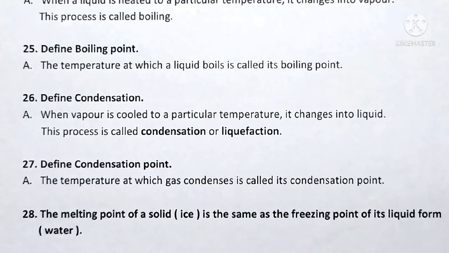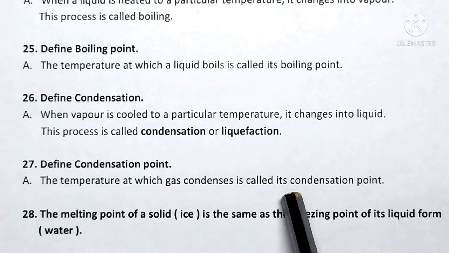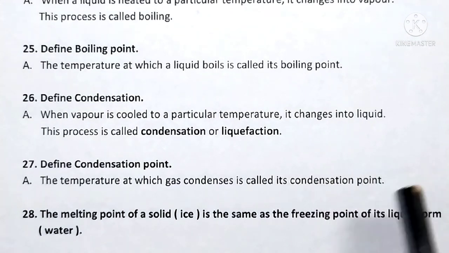Define condensation point. Answer. The temperature at which gas condenses is called its condensation point.